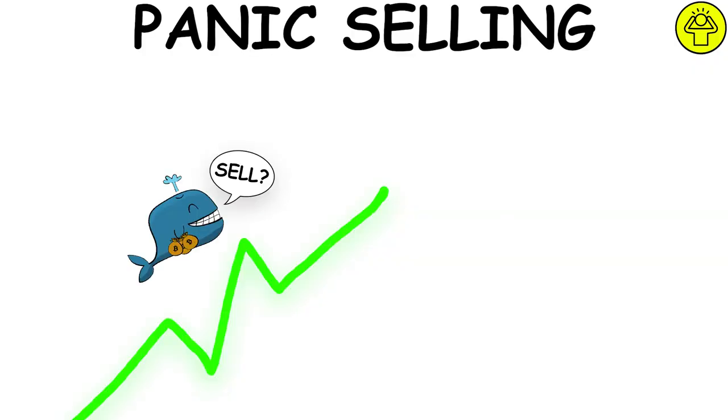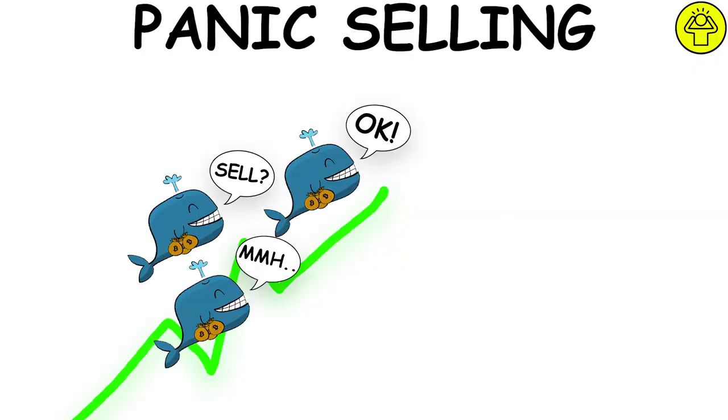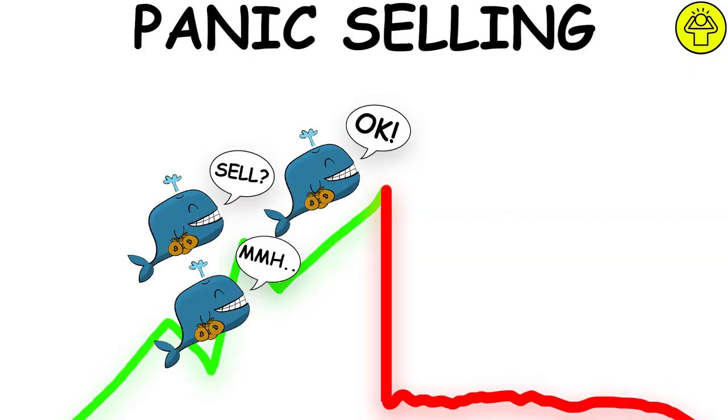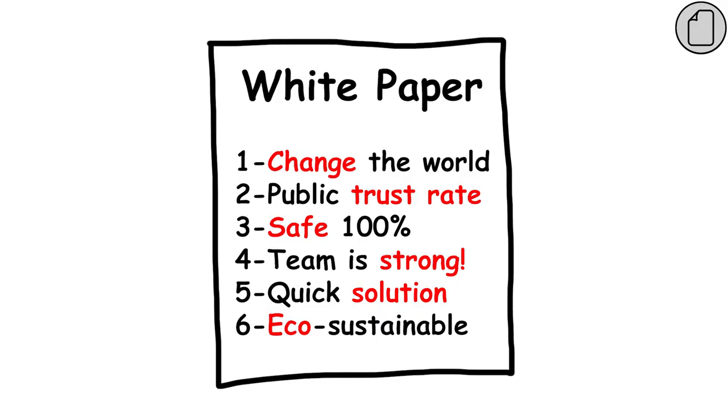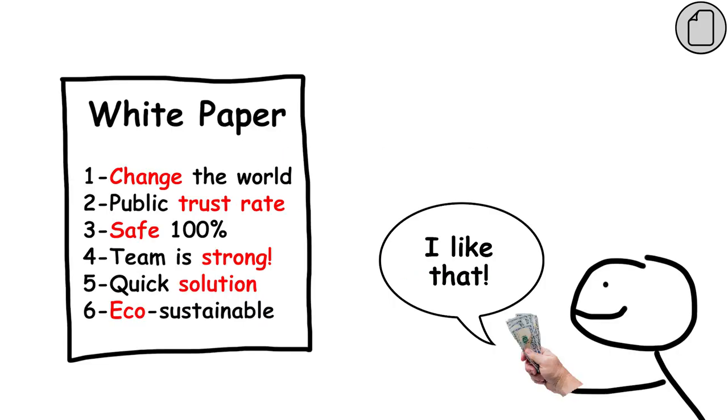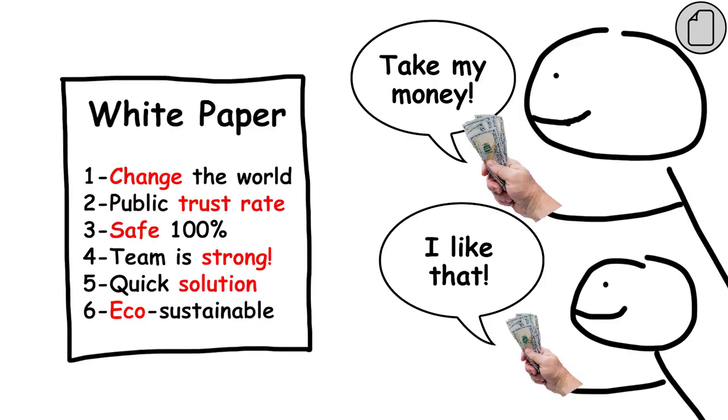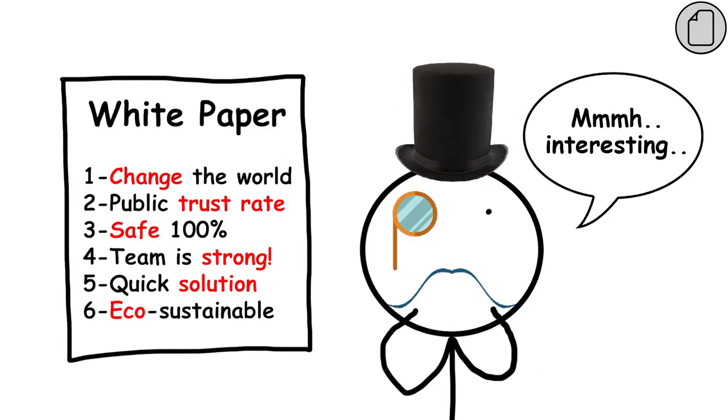Panic selling. When a large number of investors want to sell their holdings at the same time and it creates a drop in prices. White paper. It summarizes in a single document important information related to a blockchain project or cryptocurrency. New projects will launch white papers to help potential users or investors understand the product or service.